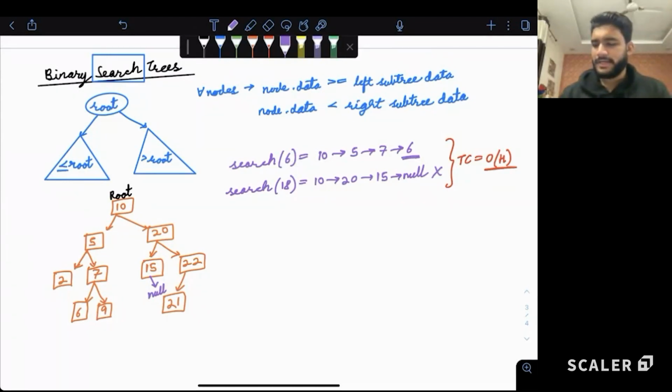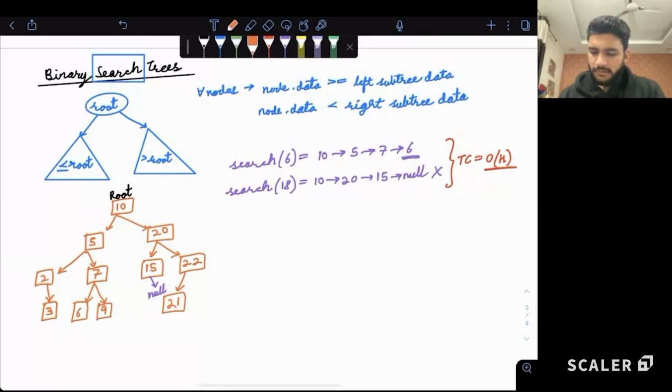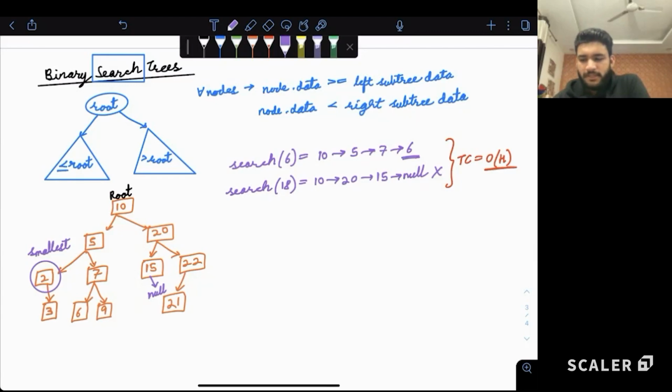Why? Because currently you can say, okay, yes, it is a leaf node. We have the smallest element, right now a leaf node. But what if, as this was 2 over here, I have a right child of 2 that is 3. Now, what is the smallest element? Can we say the smallest element is still 2? The smallest element in the entire tree is still 2. Yes. But it is not a leaf node because it has a right child.